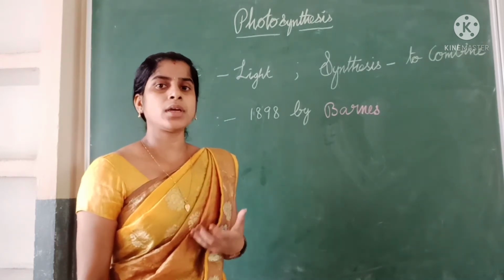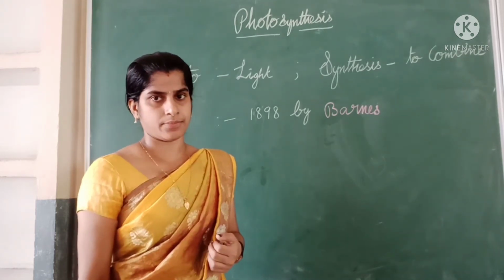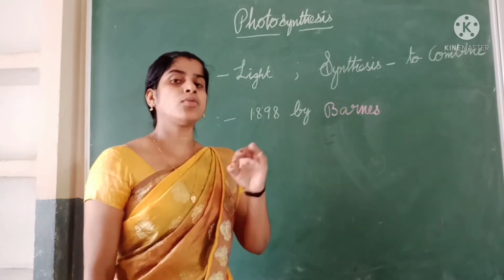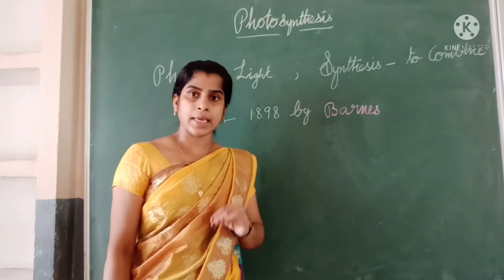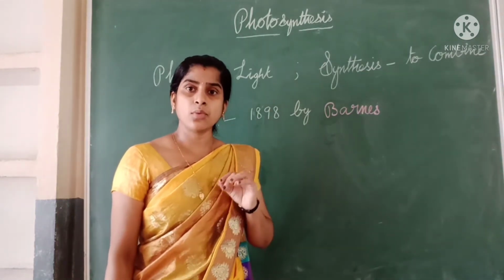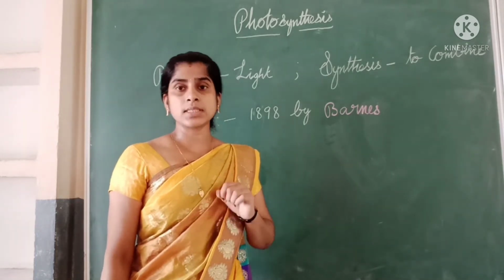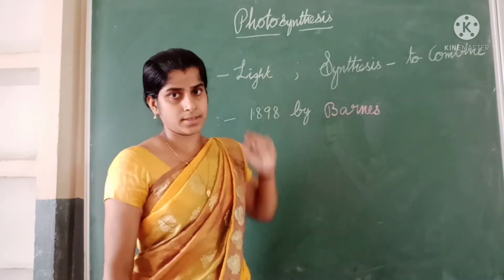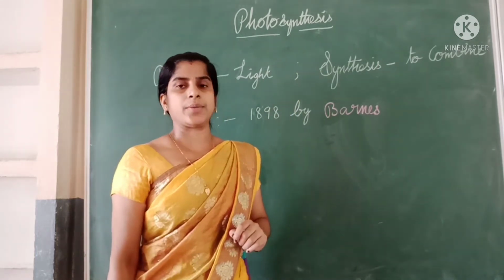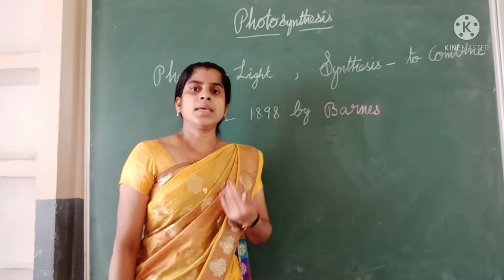That means our body can't make food itself, but all green plants can make their own food. So that process is called what? Photosynthesis. Is it clear?